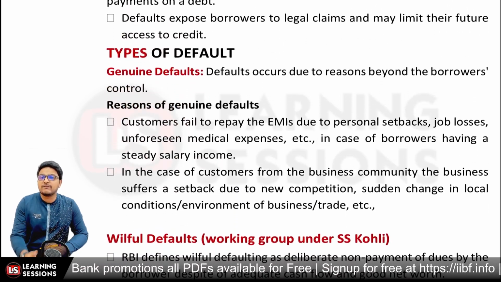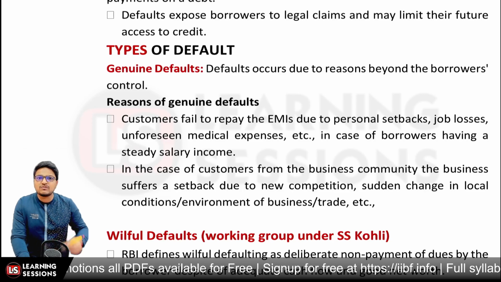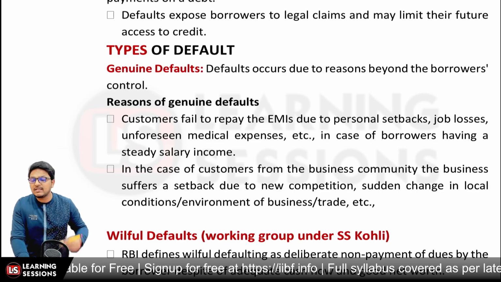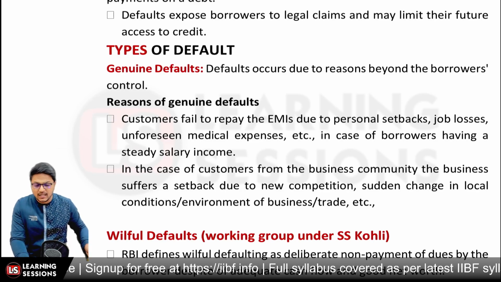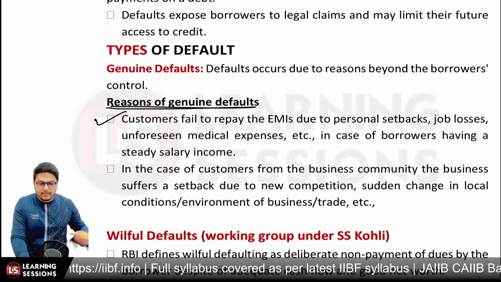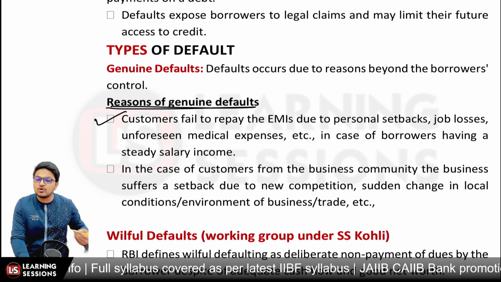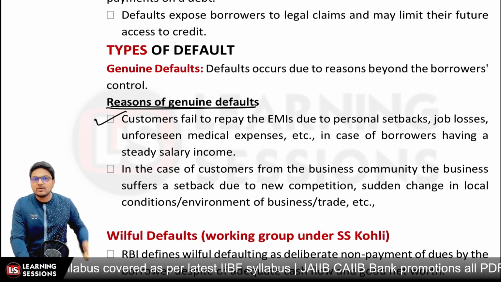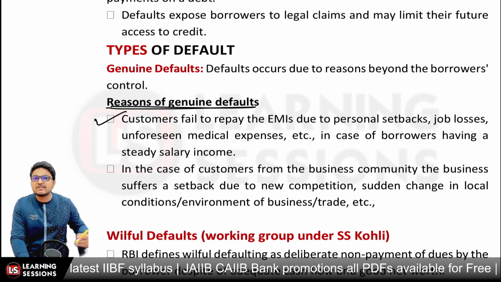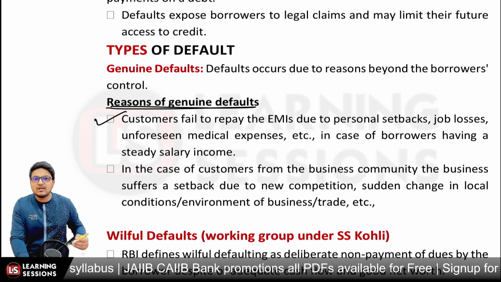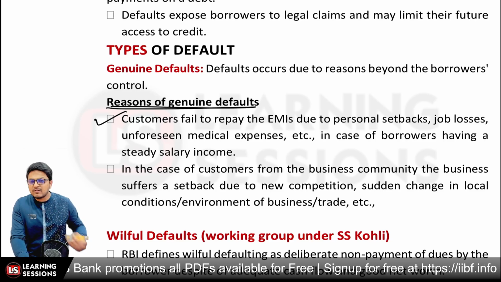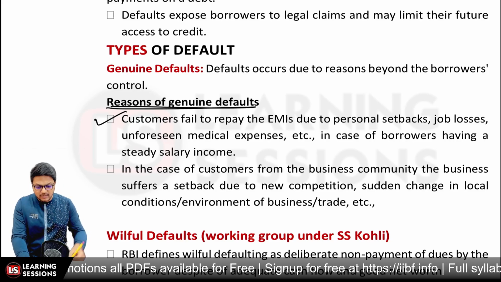And the defaults can be of different types. We can have the genuine default. In case of genuine default, the borrower defaults for reasons which were beyond the control of the borrower, right? The reasons for genuine default could be, let's say, that the customer failed to pay the EMIs due to a personal setback or job loss or unforeseen conditions, something like that. Or it may also be the case that the customer from the business community suffers a setback due to new competition, or due to some environmental condition like the COVID pandemic. Many of the businesses did fail due to genuine defaults, right?